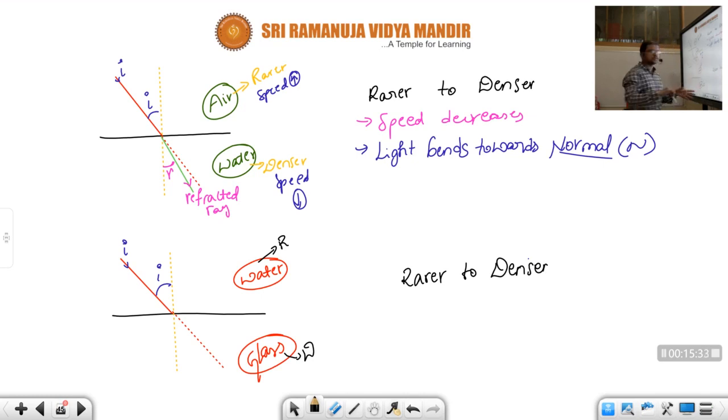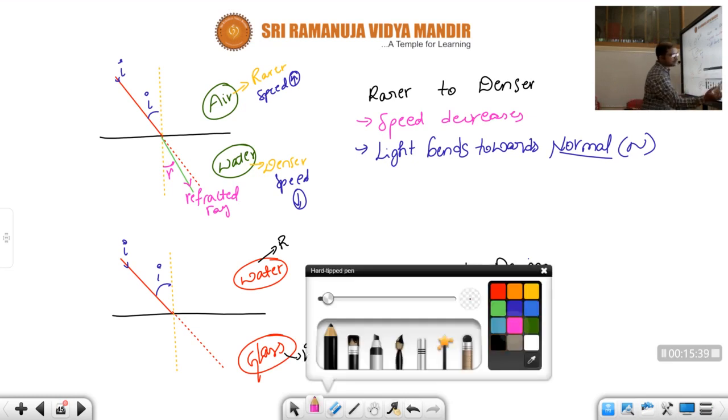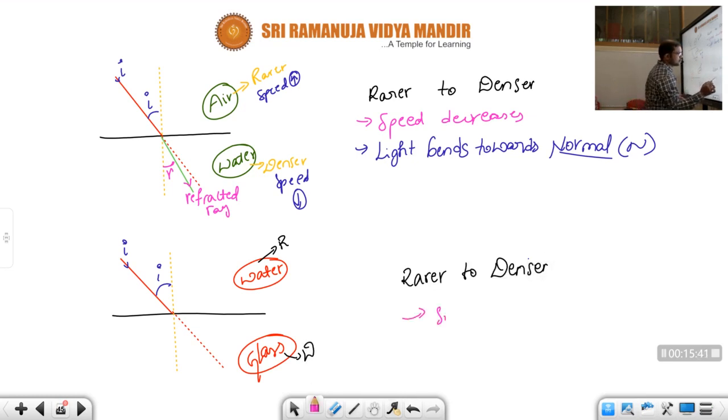So here also how will the light ray go, children? When it is entering from water to glass, since it is moving from rarer to denser, speed decreases. So whenever the speed is decreasing, what will happen, children? The light ray bends towards the normal.